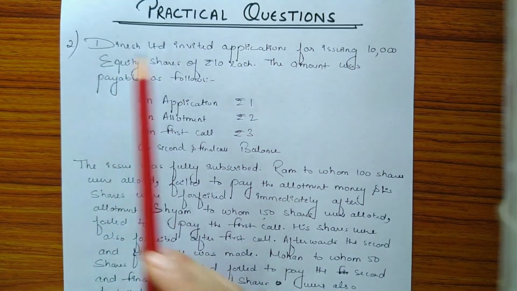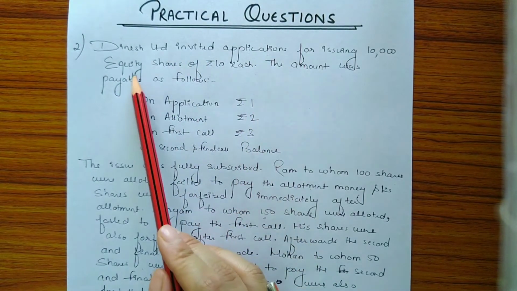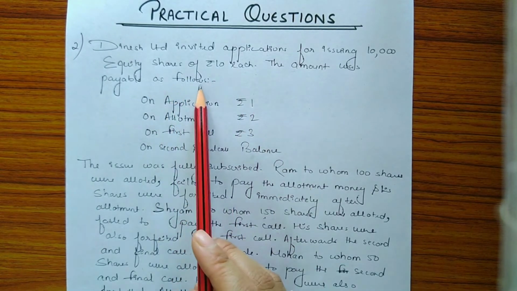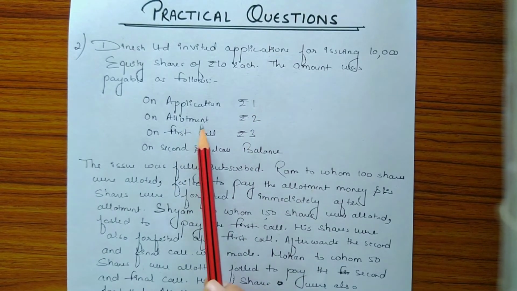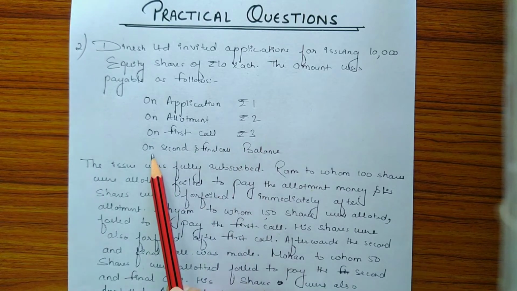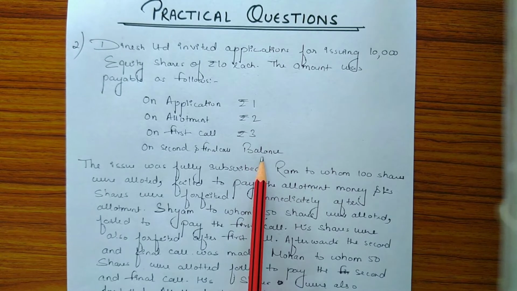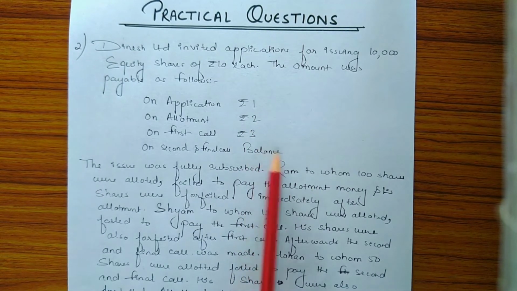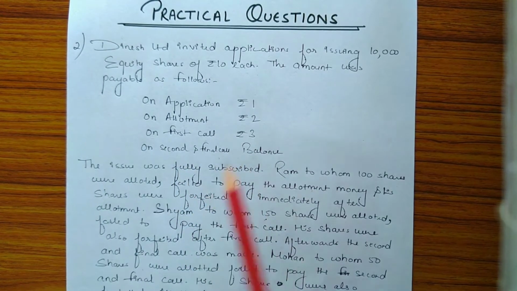So the question is, Dinesh Limited invited applications for issuing 10,000 equity shares of rupees 10 each. The amount was payable as follows. On application rupees 1, on allotment rupees 2, on first call rupees 3, and on second and final call the balance amount. The balance amount is 3 plus 2 plus 1 is 6. The remaining amount is 4. So rupees 2 will be on second call and rupees 2 will be on final call.